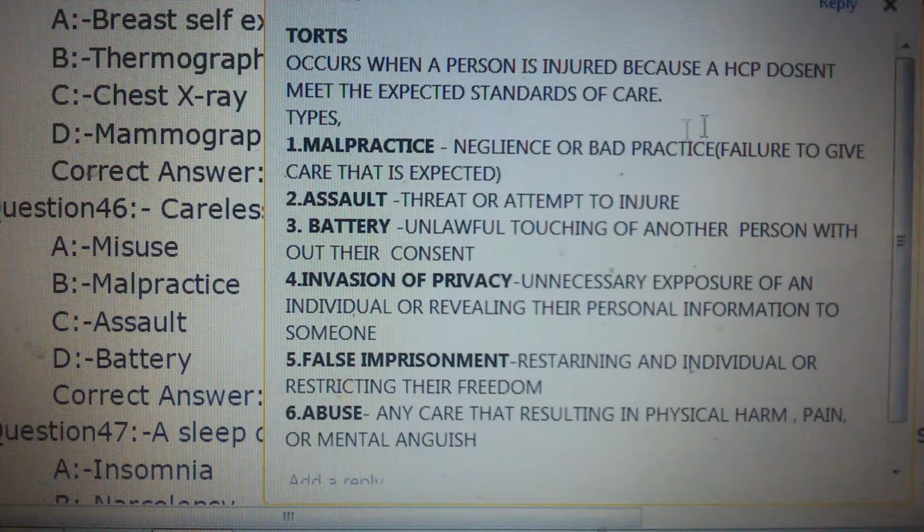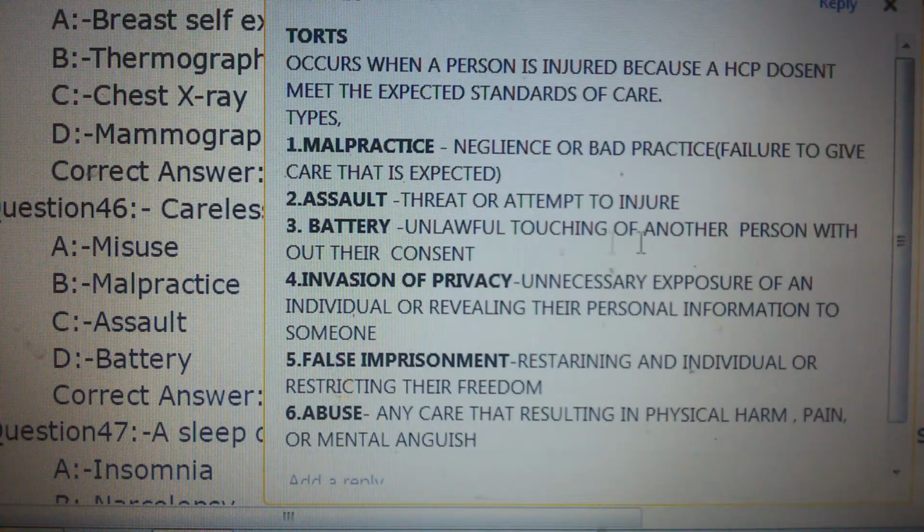Negligence and bad practice. An example of negligence is if you are missing one gauze during surgery and we are not counting the number of gauze, that is an incident of negligence. Assault. Assault is the threat or attempt to injure. There is no injury occurred, but we are planning to threaten or we are attempting to injure a person, that is assault. Third one is battery.